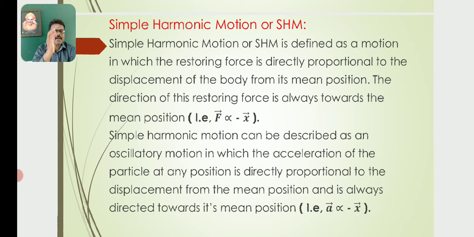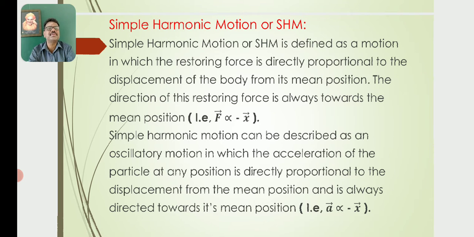So simple harmonic motion can be defined as an oscillatory motion in which the restoring force is directly proportional to the displacement of a body from its mean position or equilibrium position and is always directed towards the mean position.